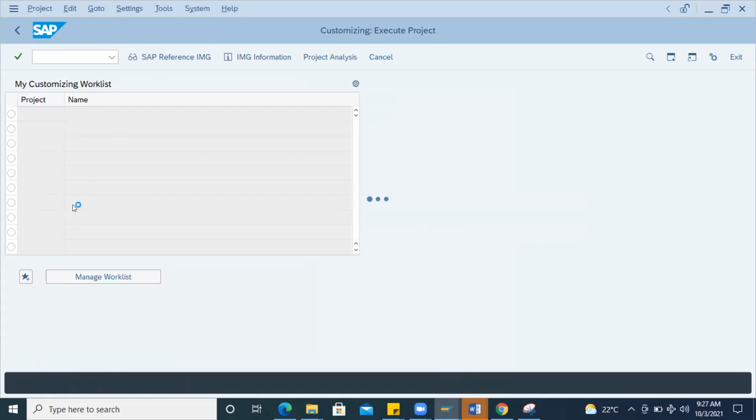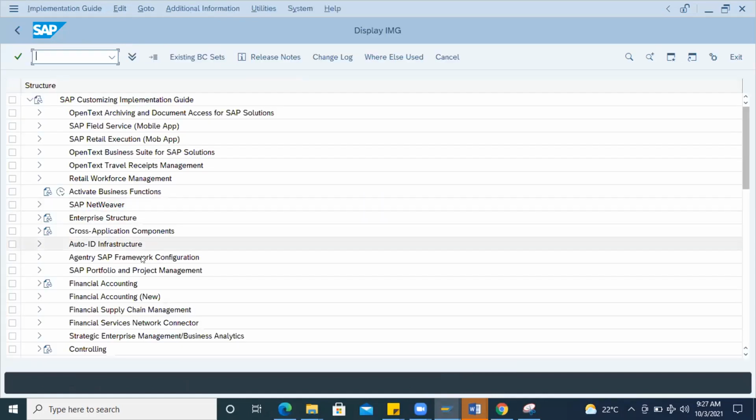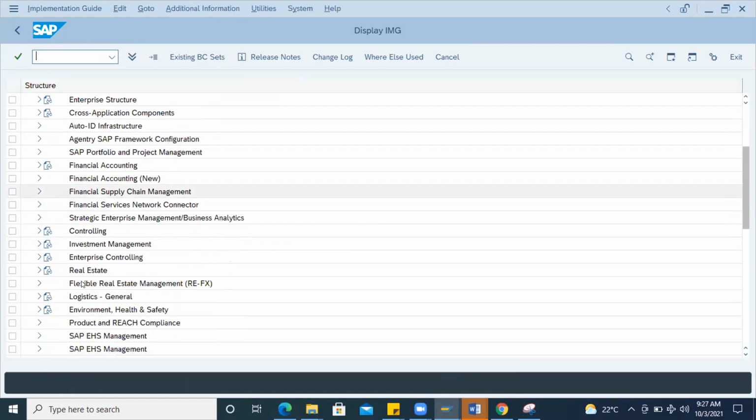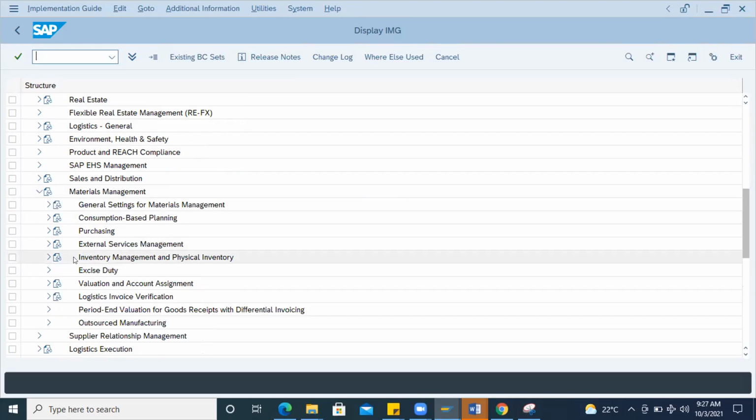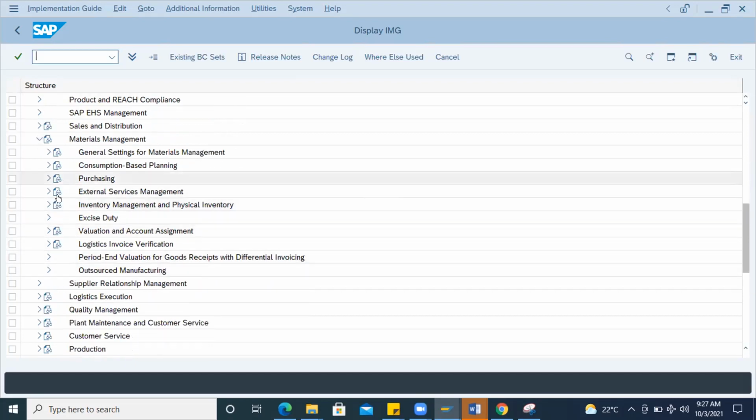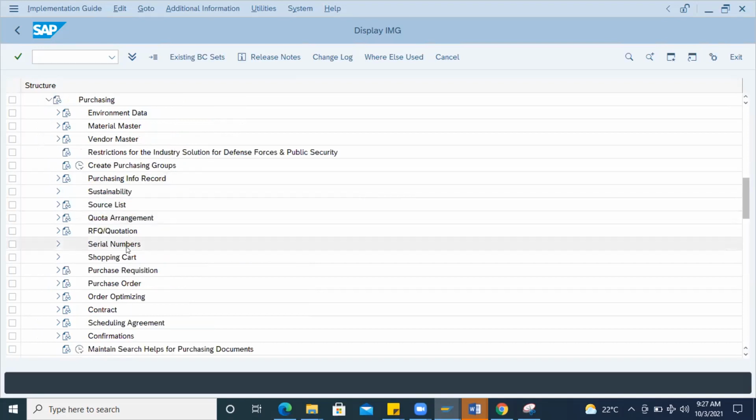Okay, there is a setting for the vendor account group. For example, if you go here: material management, purchasing, vendor master.